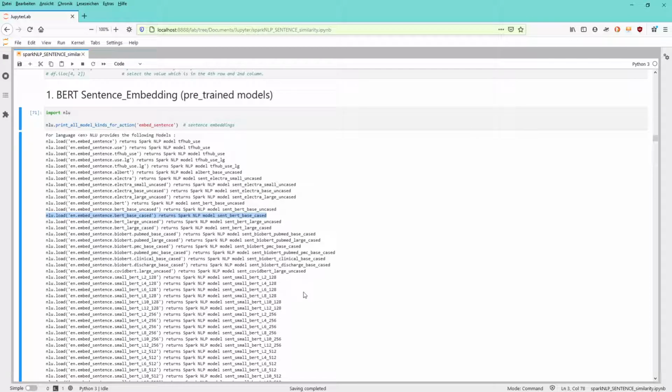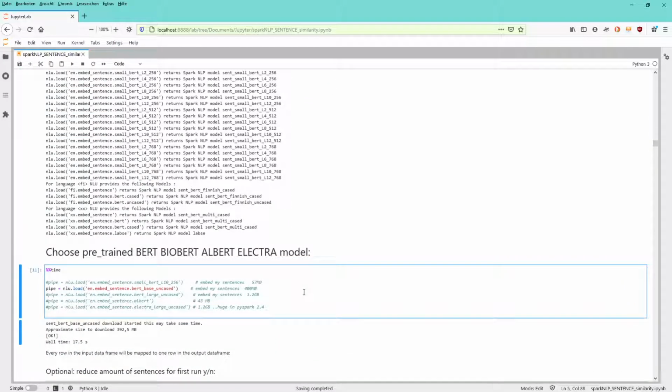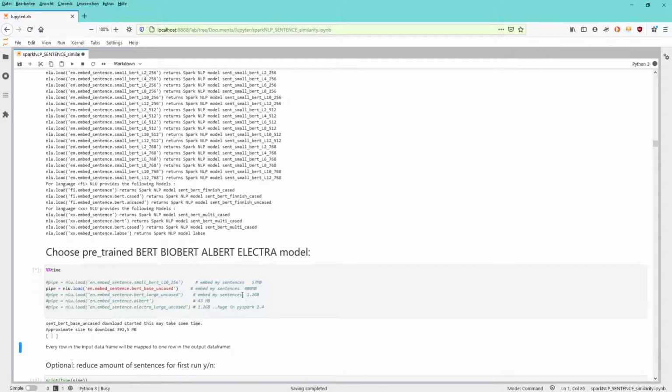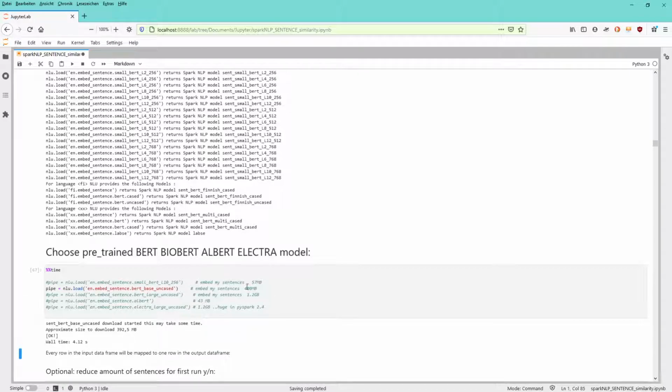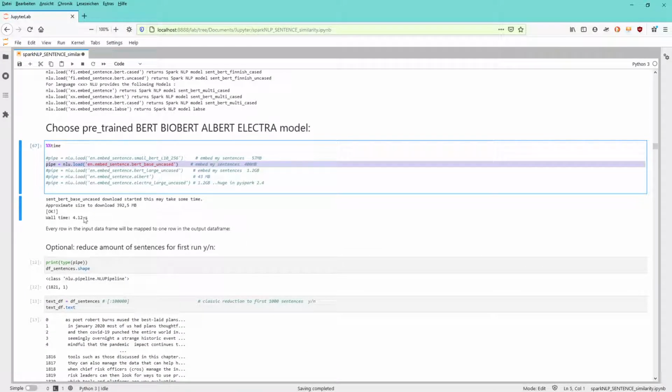How you drive the car and where you drive the car depends on you. This just provides the platform intelligence for us. So we're going to load our platform intelligence, our car, and I've chosen a medium-sized car, 400 MB. It's called BERT Base, and it's downloaded in 4 seconds.